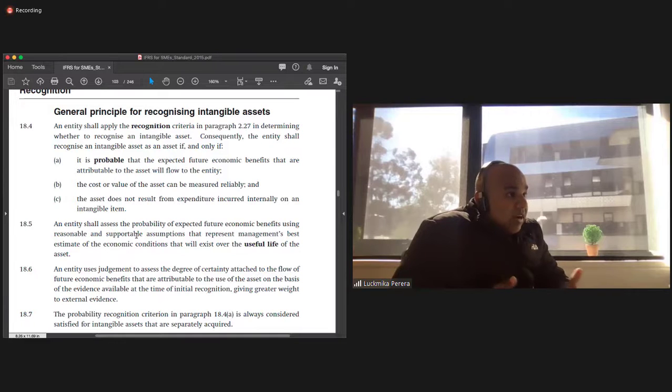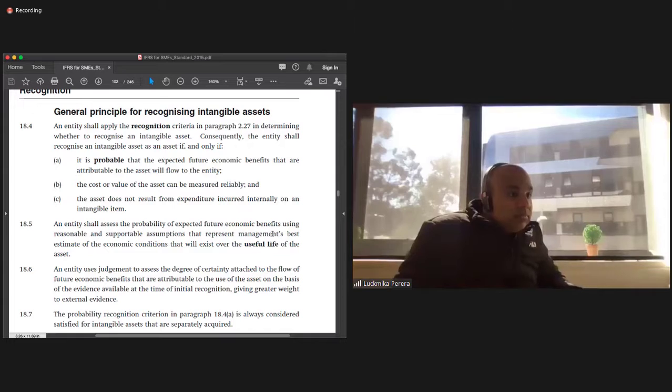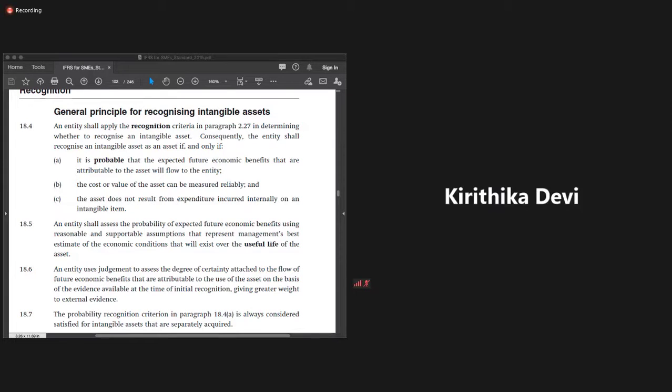The design of an Apple phone would be an intangible asset. Your data could be an intangible asset. Your data, for example, would be an intangible asset. What else?